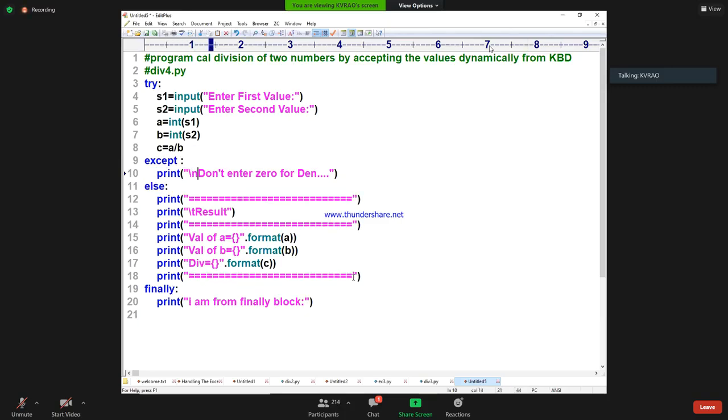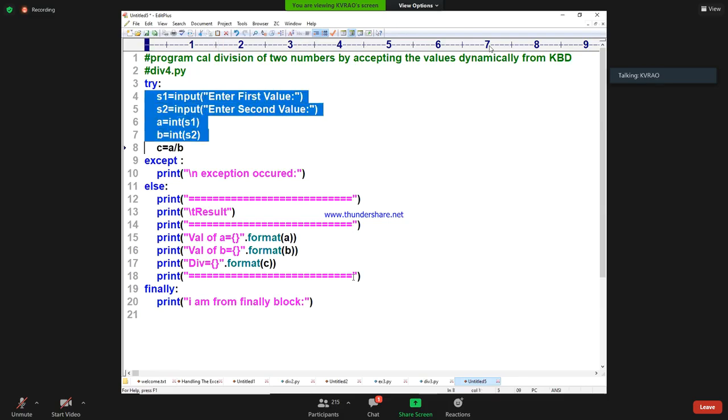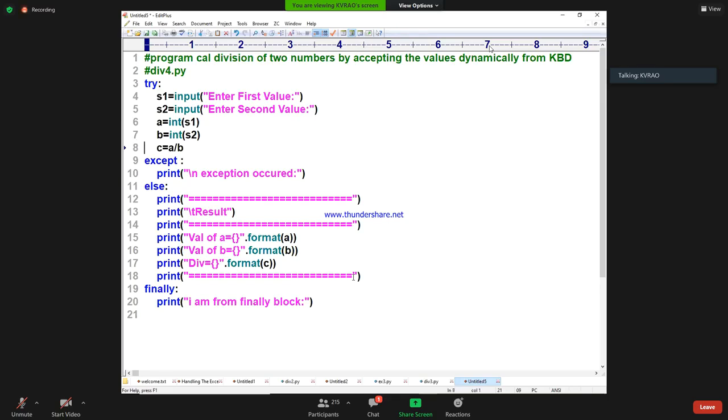They will write like this: exception occurred. They will say exception occurred. See that? S1 and S2, AB, everything. So they did not write any exception class, only except they wrote. And then nothing else is written. So only a simple message is shown.